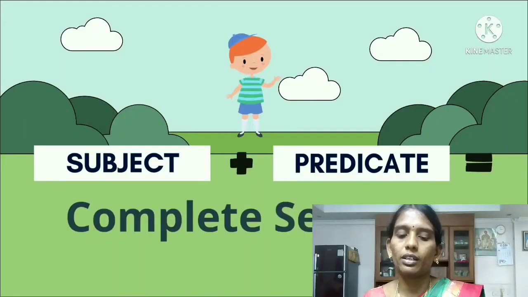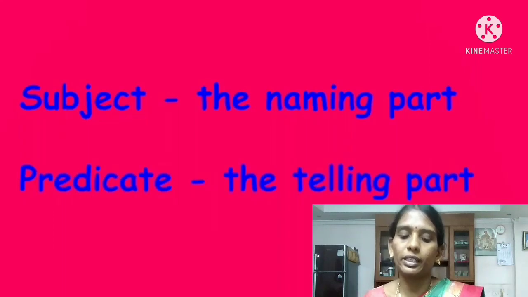What is subject? In a sentence, subject plus predicate is a complete sentence. We use subject and predicate in a sentence. Subject is a naming part and predicate is a telling part.